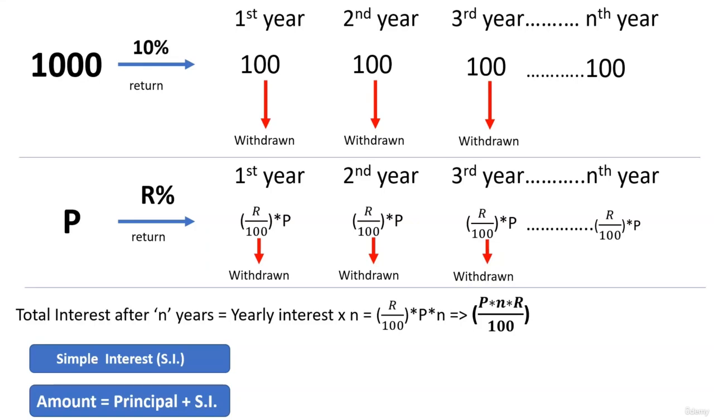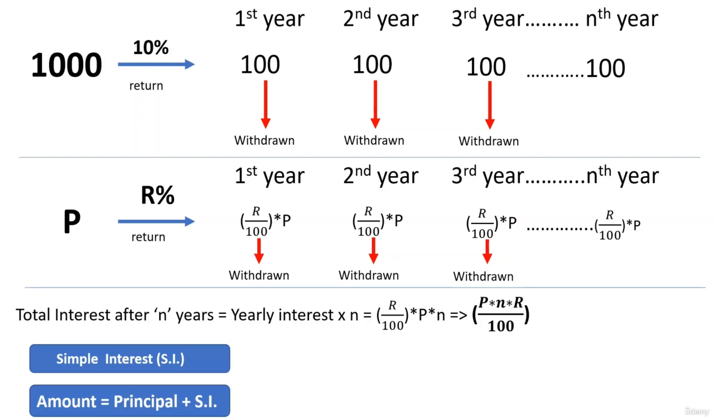We saw that when we invest 1,000 rupees with the bank, and the bank promises us a 10% return every year, we get 100 rupees return every year. 10% of 1,000 is 100 rupees, and we basically withdraw these 100 rupees every year and save them separately.